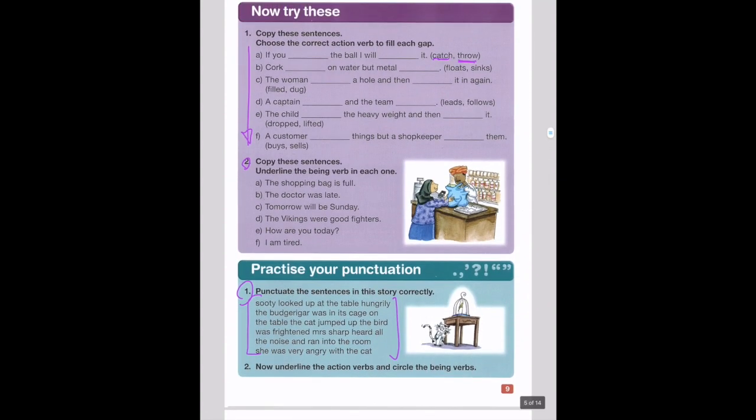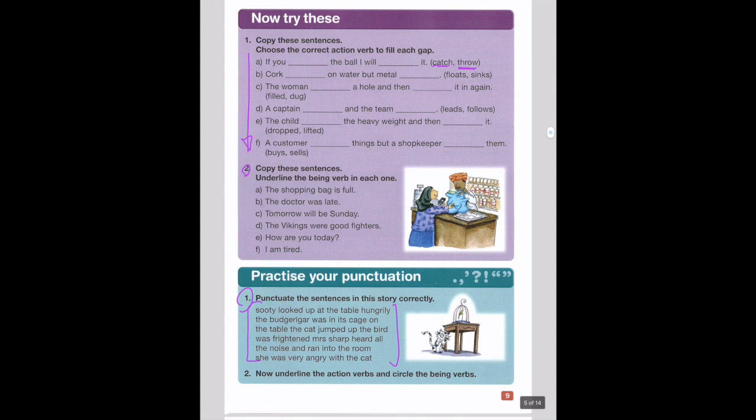So please write it out again. Don't just edit it on this page. It's going to be too messy. After you've done all of that, I'd like you to please underline all the action verbs and circle all the being verbs that you can find. If you have any questions, you can ask me on Seesaw.